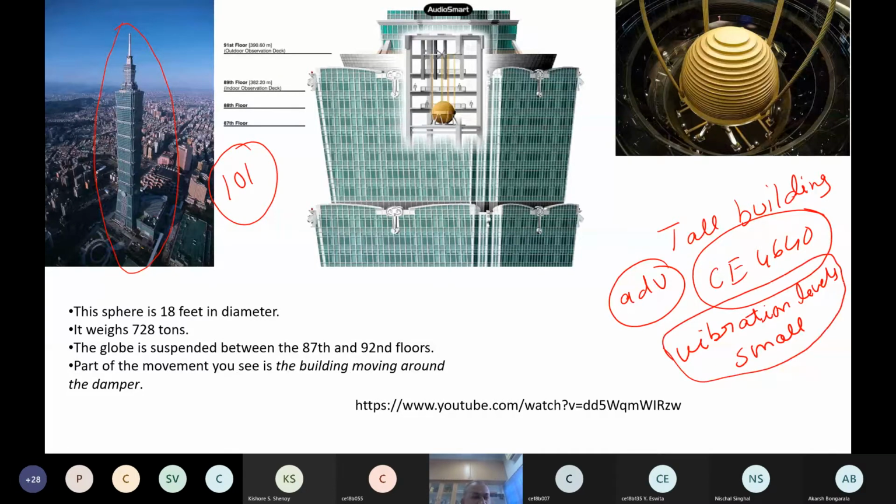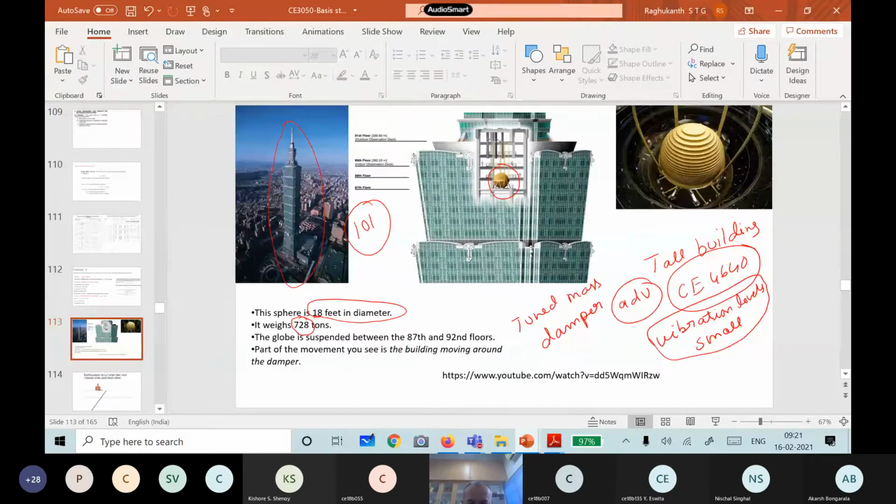What they have done here to arrest these winds: you can see there is a huge sphere, like a ball kind of a thing. It is 18 feet in diameter and weighs 728 tons. It is put up between the 87th floor and the 92nd floor. This is what they call a tuned mass damper. So this is the tuned mass damper cell. It suppresses the wind vibrations and other things. I think there is a video also on YouTube. You can just see how it matters.